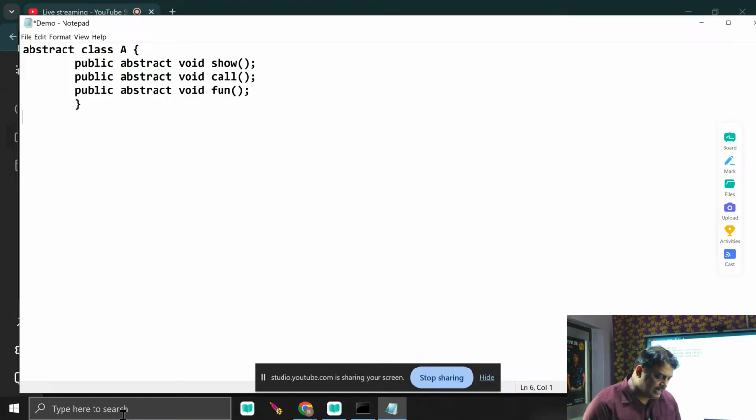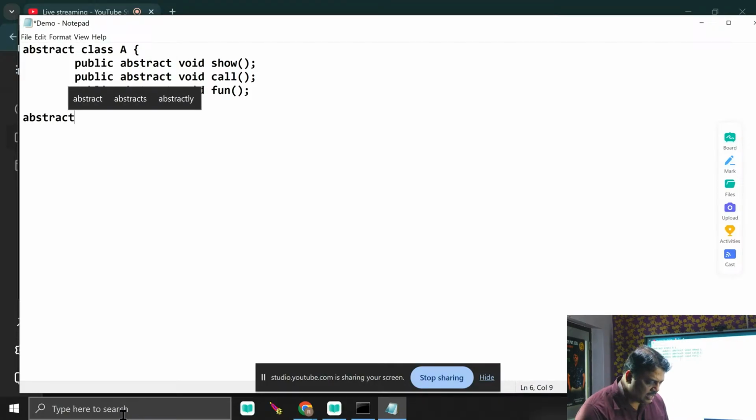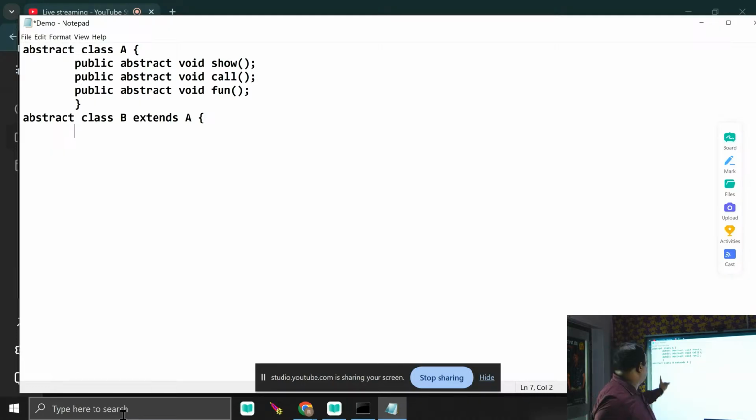I will show you. That is abstract class B. Here I write extends A. Now check here. B is another abstract class that is inherited from an abstract class called A. Here I write @Override. Try to understand the rules of method overriding. When you override a method, you override it with the same access specifier or a less restrictive one.